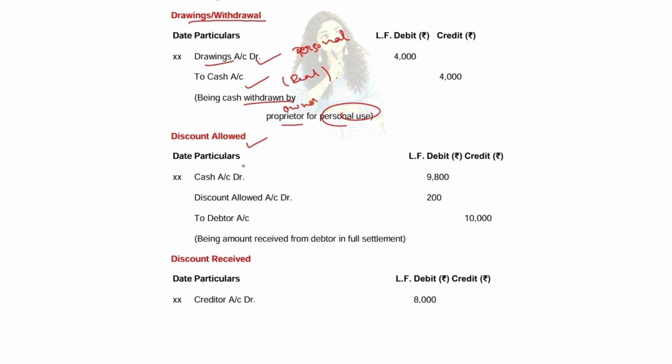Discount allowed. So the entry for discount allowed is cash account debit to discount allowed account debit to debtor.